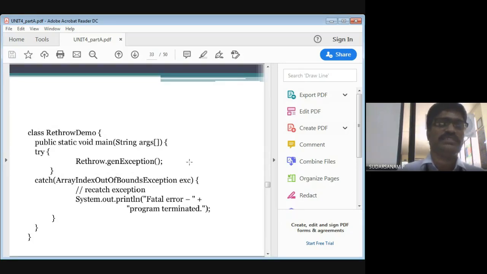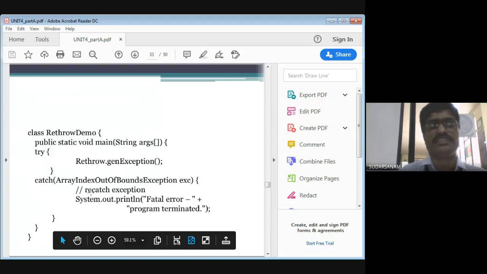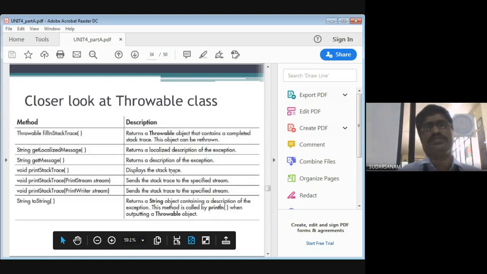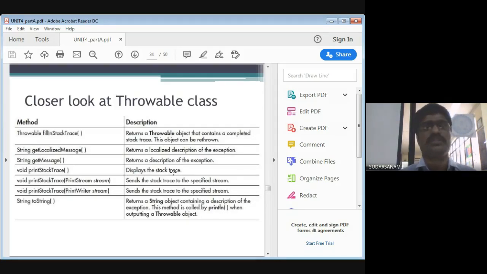And rethrowing exception is nothing but this one only. It rethrows, generates an exception, catches the index array bound of exception. For a fatal error, you can write program terminated like this. That's it. Next, a closer look at the throwable classes. Many exceptions are available in Java. We have learned two to three. Based on the conditions, you can write this many exceptions.